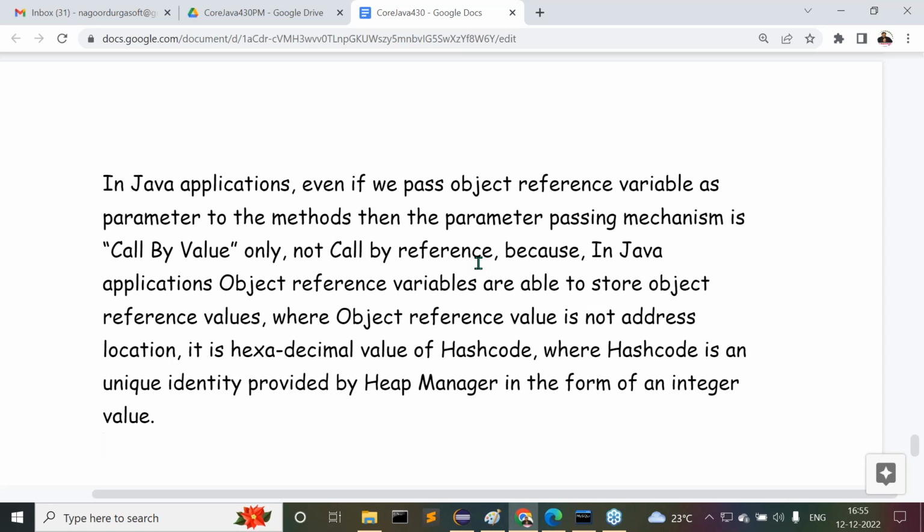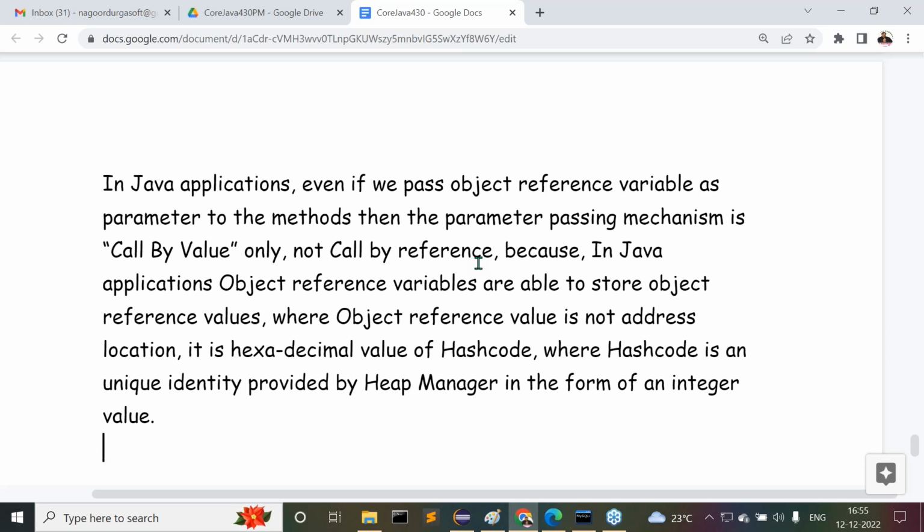So hash code is not address location, reference value is not address location, reference variable is not address location. If you pass a reference variable as a parameter to the methods, it's not the meaning of passing an address location as a parameter to the methods. It's the meaning of passing an integer value as a parameter to the methods. So the underlying parameter passing mechanism, is it called by value or called by reference? Called by value only. So, got my point or not?